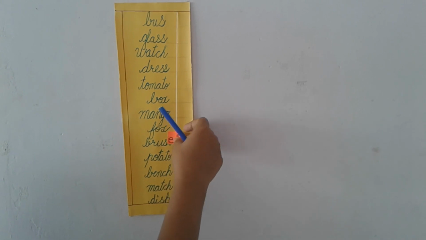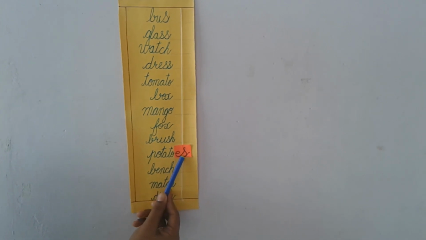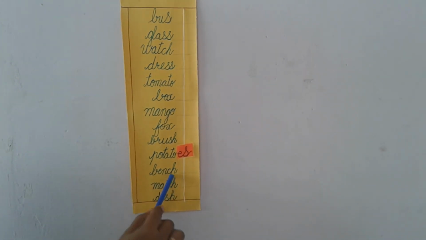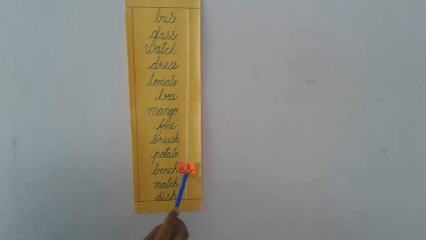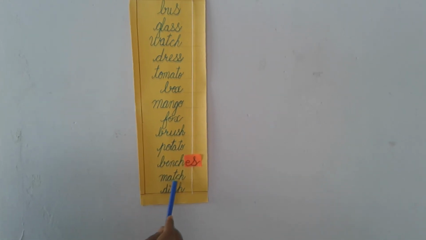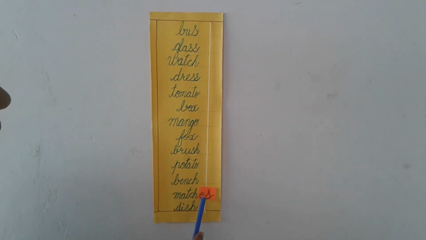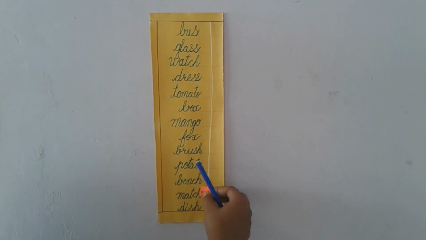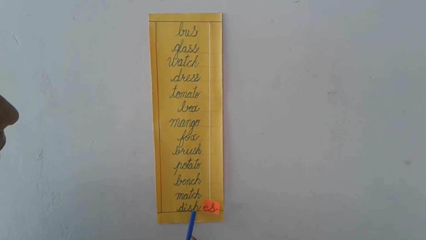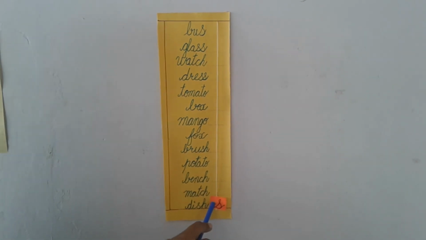Potato, potatoes. Bench, one bench. But if we have more than one bench, benches. Match, matches. If we have one dish, but if we have more dishes, then dishes. More than one dish. Now we will move to another activity.